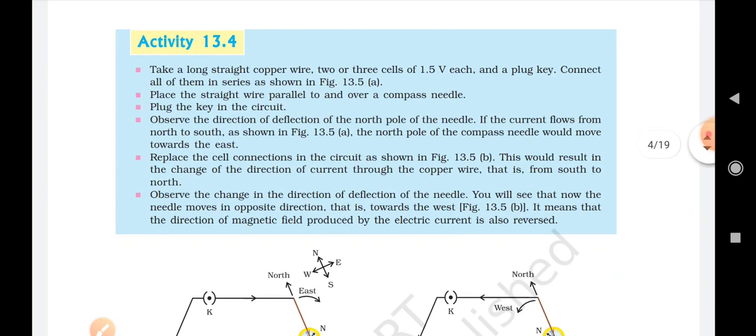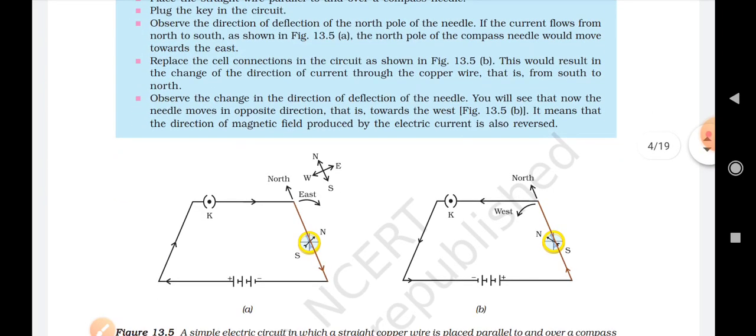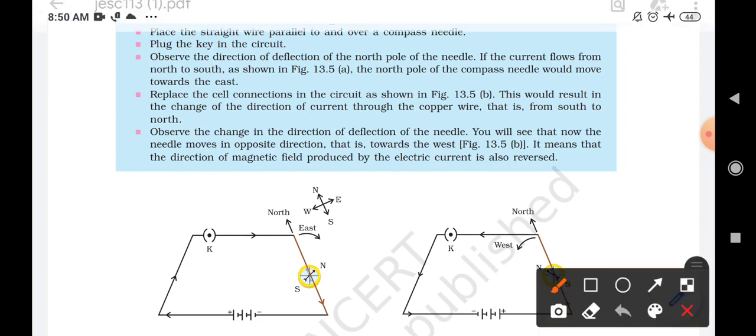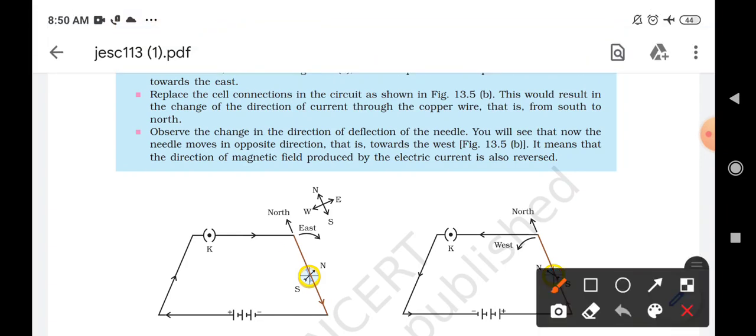As you can see here in the figure, in the first one, in A, we have taken a long straight copper wire. To this copper wire, a battery is connected, two or three cells of 0.5 volt are attached with it, and a key is also inserted.